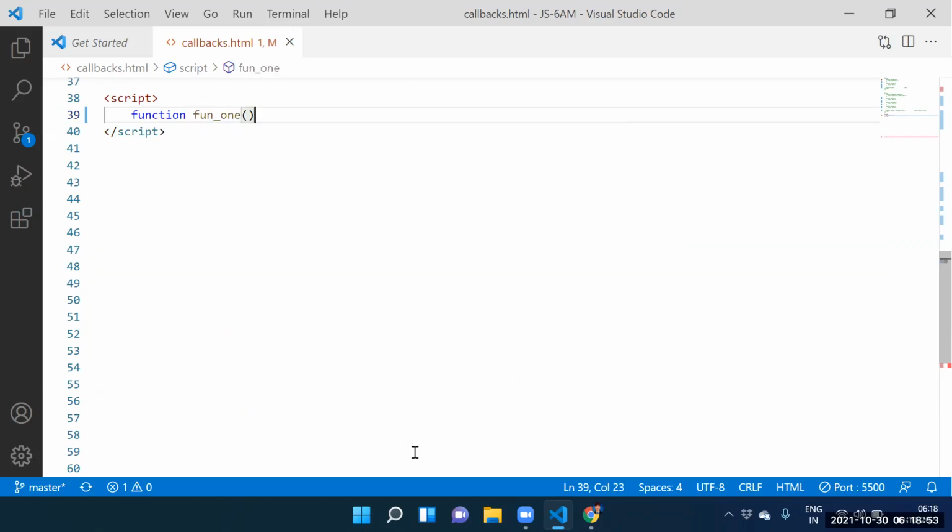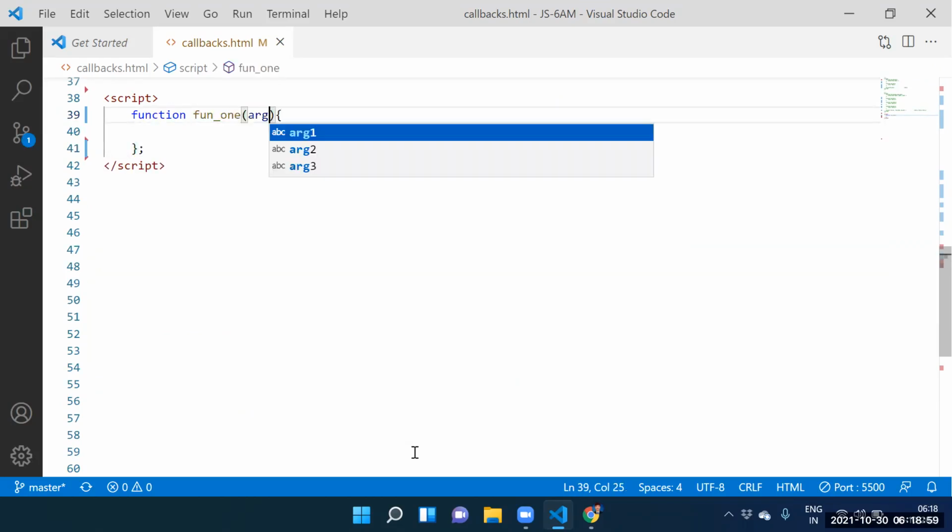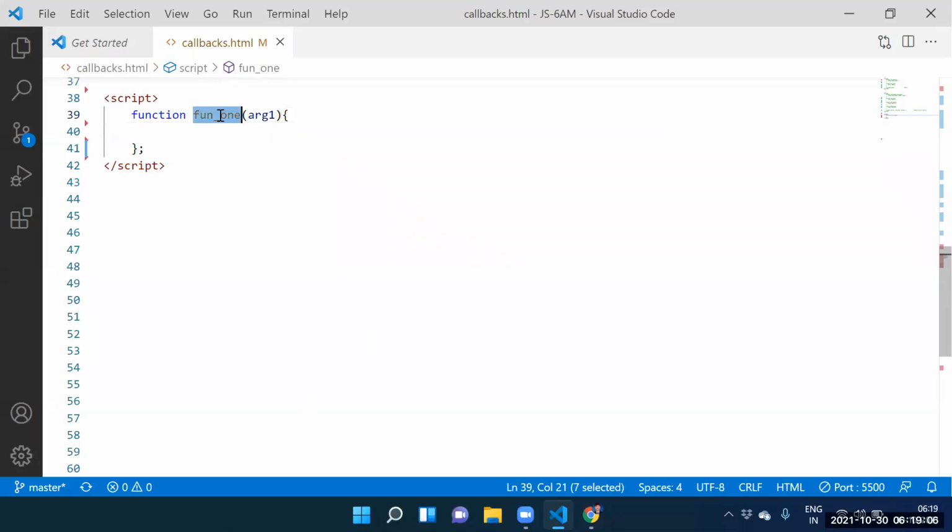Function 1. Yes, sir. Guys, after creating function 1, here itself, can I pass argument 1? Yes, sir. Can I call function 1? Let me call function 1. How many arguments do we need to supply? One argument. So what is that argument?